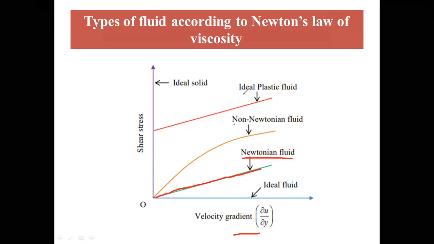The third is the ideal plastic fluid. Up to a certain limit of shear stress, the fluid does not show any velocity gradient. After reaching that limit, shear stress and velocity gradient have a linear relationship. Then the ideal fluid, where the shear stress is 0, and the ideal solid, where the velocity gradient is 0.